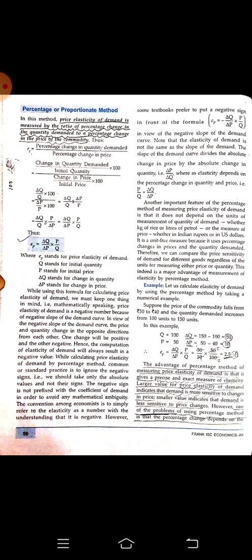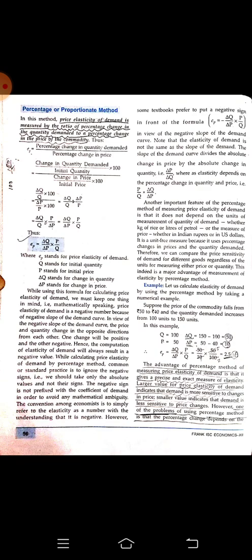Thus price elasticity is equal to percentage change in quantity demanded divided by percentage change in price. How can we understand what a percentage change is? For understanding the change, we have to know the original or initial price. So we say change in quantity demanded divided by initial quantity into 100, divided by change in price divided by initial price into 100.